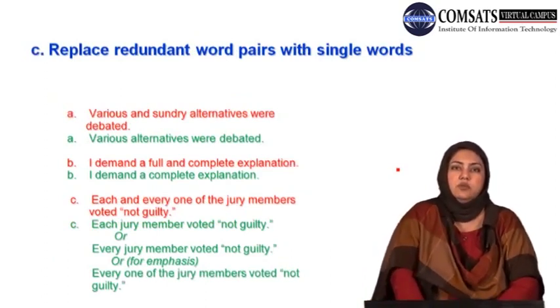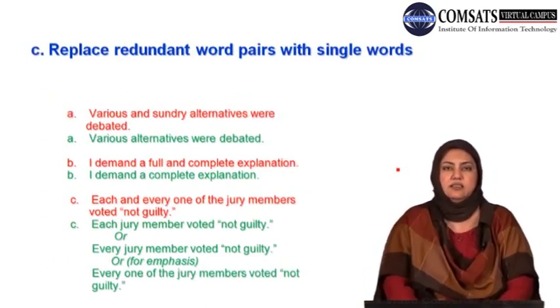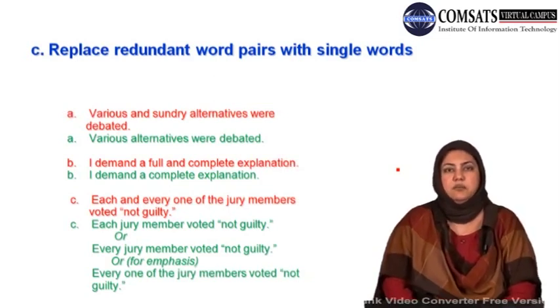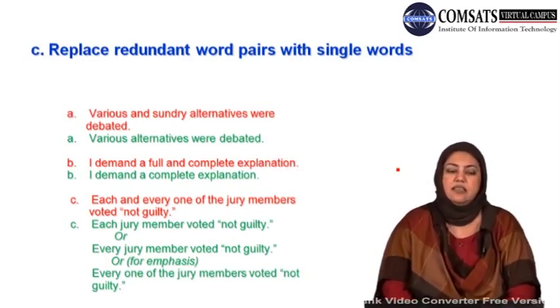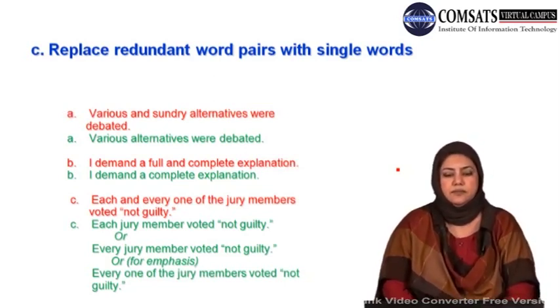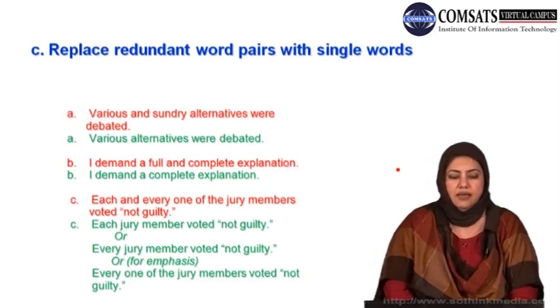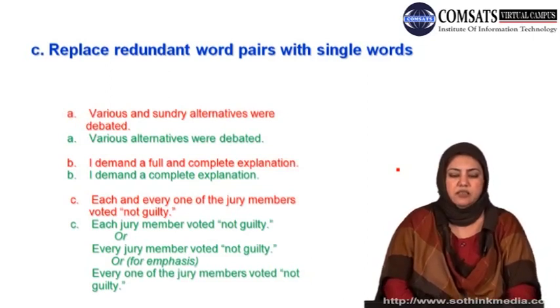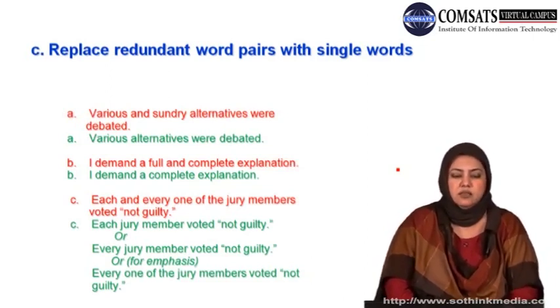With this we come to strategy C. Strategy C for achieving precision in academic writing is that replace redundant word pairs with single words. Number A, अब ये red में आप option देखिए, various and sundry alternatives were debated. Sundry also means various.